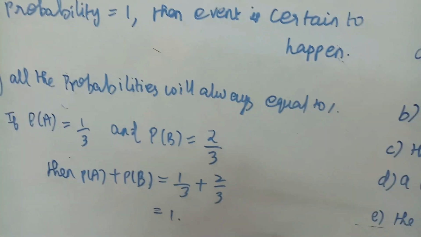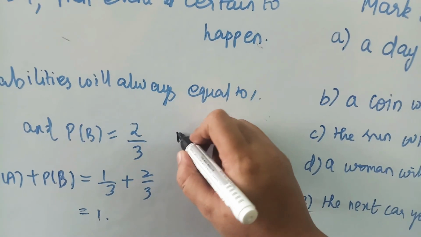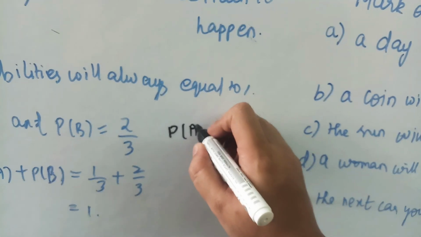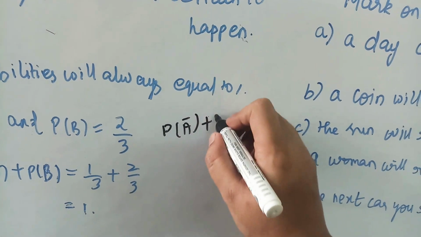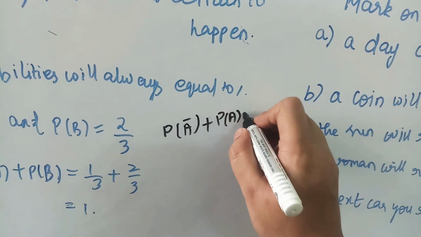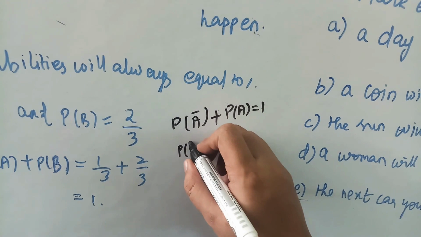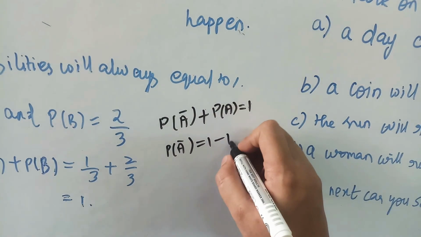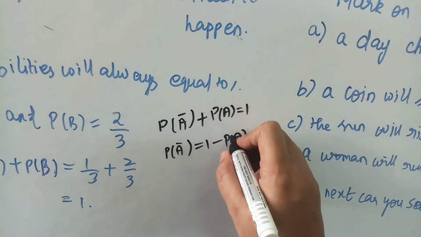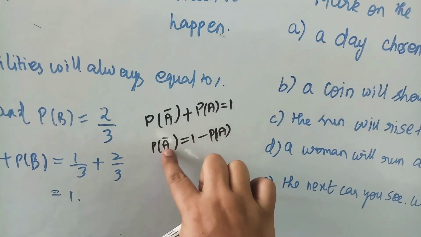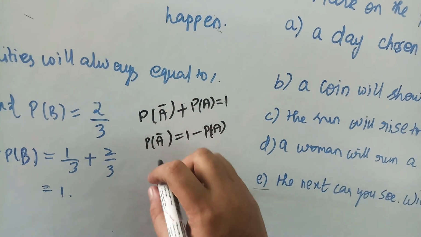Suppose only one event, then we say complement, that is P of A complement plus P of A equals 1. Or if we want to find P of A complement, then that will be 1 minus P of A. We can also say this is an unlikely event.